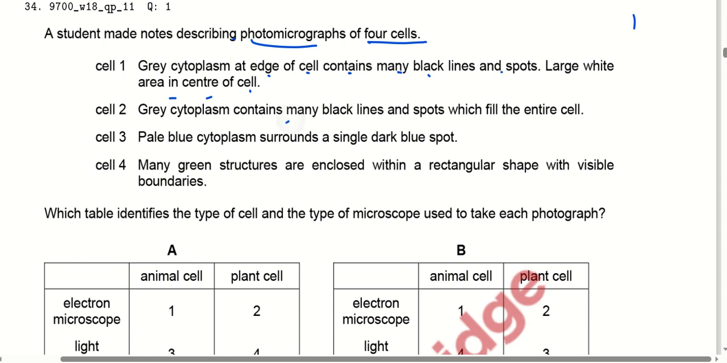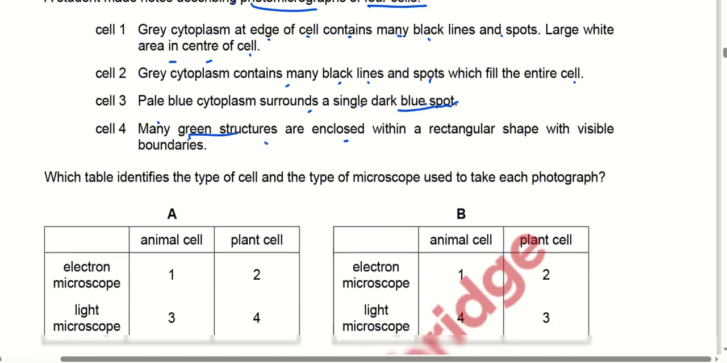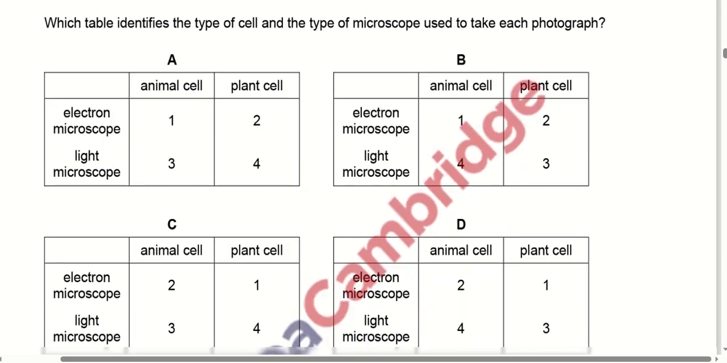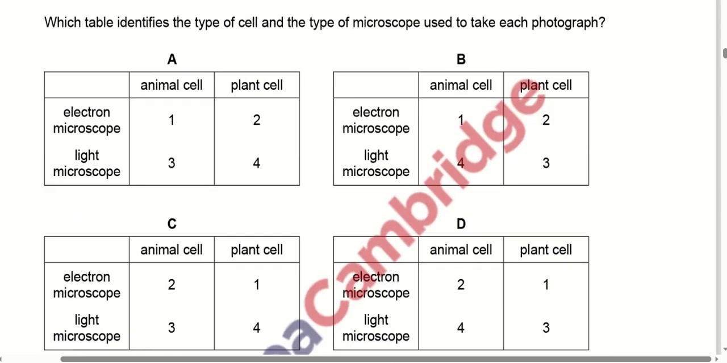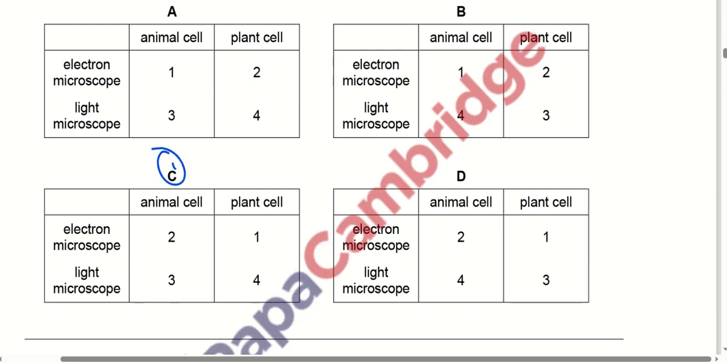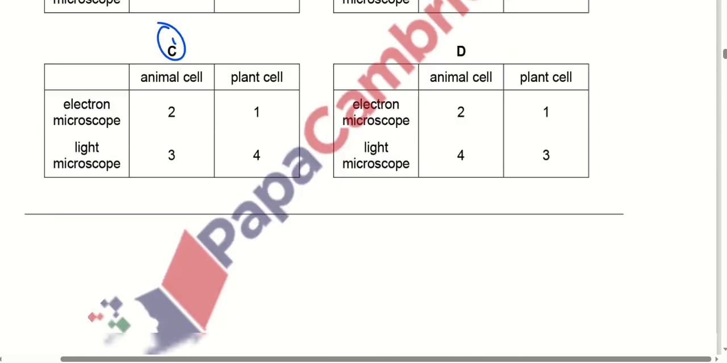Gray cytoplasm contains many black lines and spores which fill the entire cell. They can be the ribosomes. Pale blue cytoplasm surrounds a single dark blue spot. It can also be present. Dark blue spot can be the nucleus. Many green structures are enclosed, so they can be in the plant cell. So we have to view all the options and we find out that option C is correct here because it fulfills all the requirements.